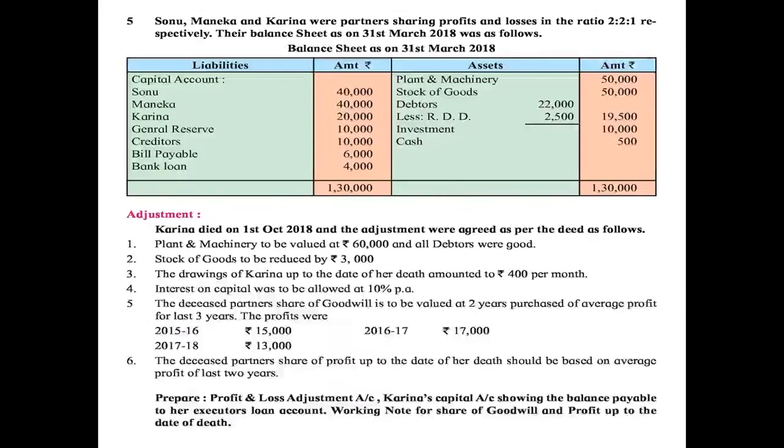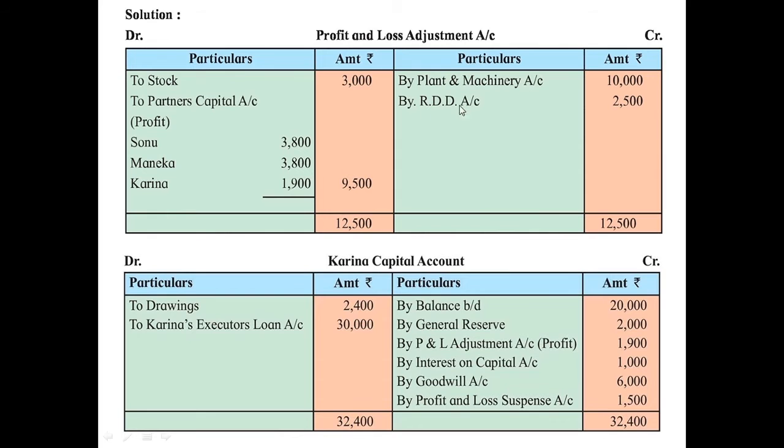Then about the debtors, they have given all debtors were good. It means we have to cancel this RDD which is given. If we cancel this, the value of debtors will increase by rupees 2,500. So increase in the asset is recorded on the credit side by RDD account 2,500. So these are the changes made in the value of assets. Now we can calculate the revaluation profit or loss. Since the credit side total is higher than the debit side, there is a profit of rupees 9,500.